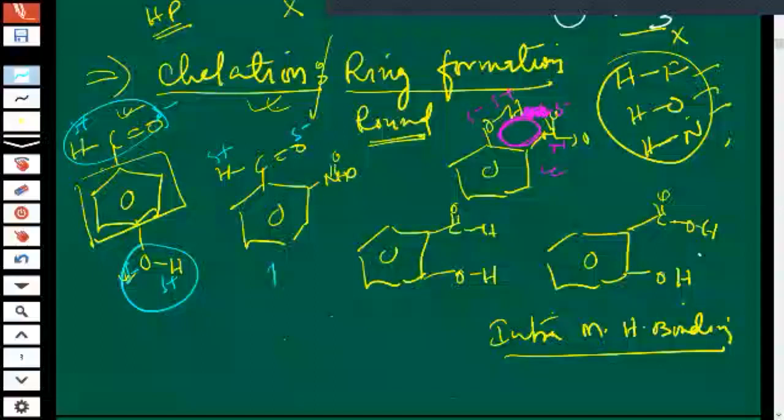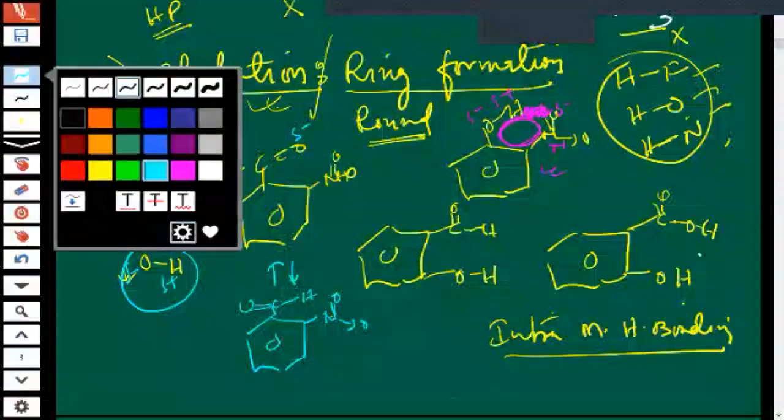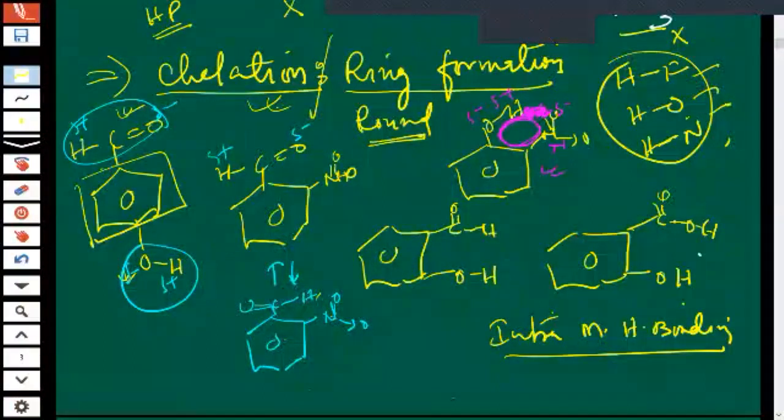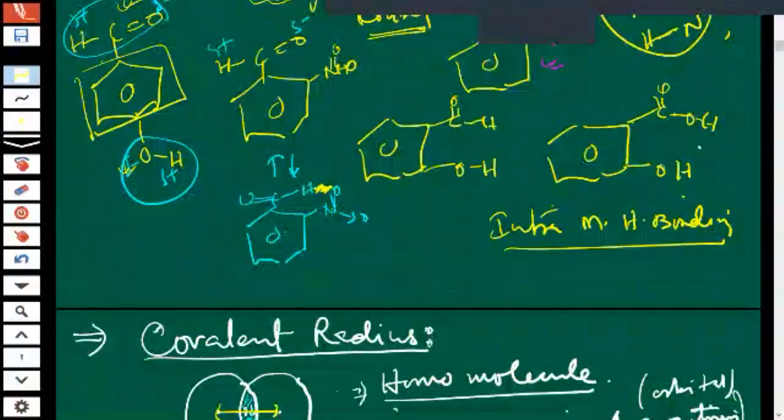So this molecule can convert like this, with C double bond OH, and N double bond O. So some possibility of attraction between these two atoms is there, children.